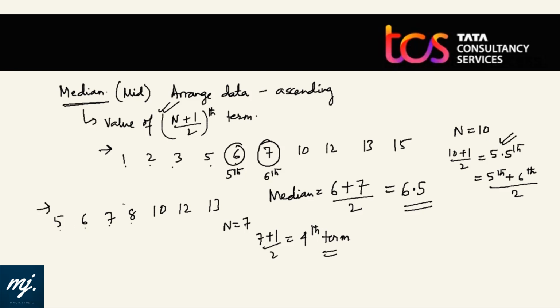From the left, 4th term is 1, 2, 3, 4. That is 8. From the right, 4th term is 1, 2, 3, 4. Again it is 8. So in this case, median is 8.